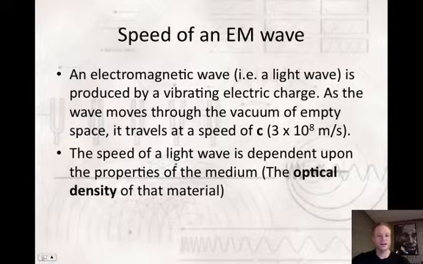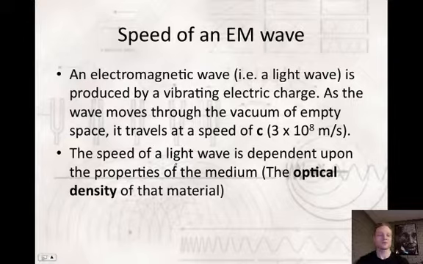An electromagnetic wave, which can include a light wave, but also includes other things like radio waves, microwaves, X-rays, all that good stuff, is produced by a vibrating electric charge. All the stuff that goes on with electromagnetic waves is way beyond the scope of this course, so just take my word for it that it's a vibrating electric charge.